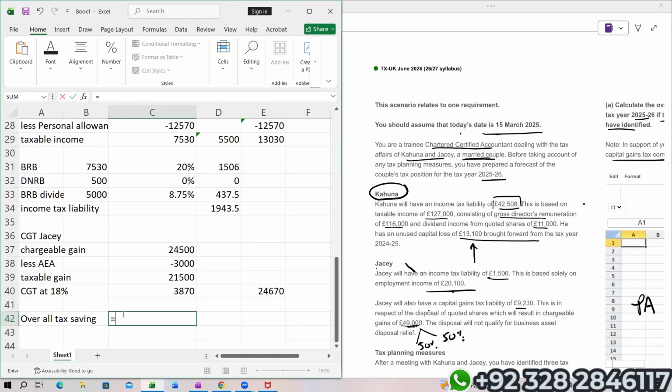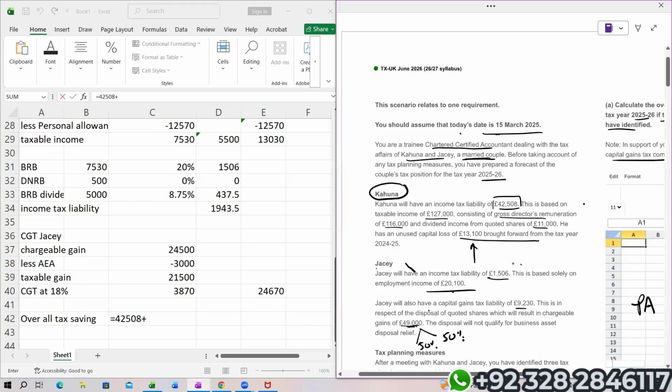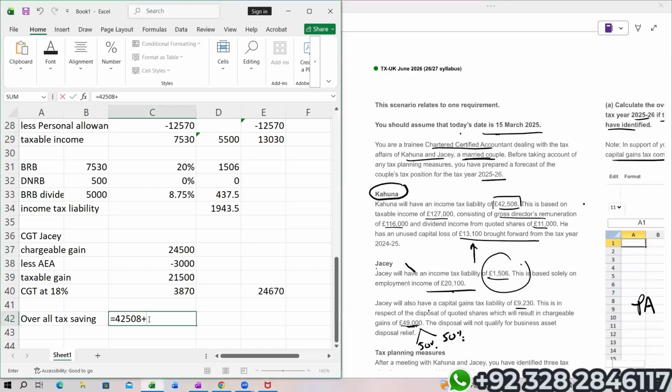Income tax liability is 42,508. Kahuna does not have any CGT liability. Plus Jesse's income tax liability is 1506.